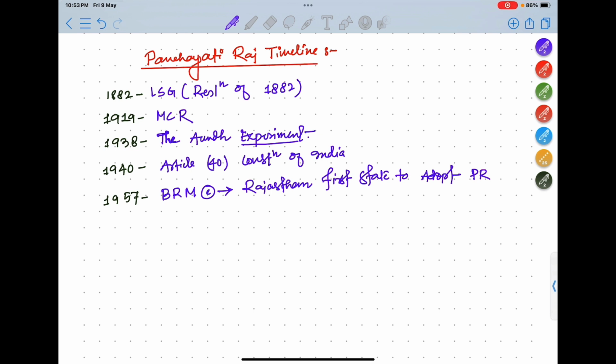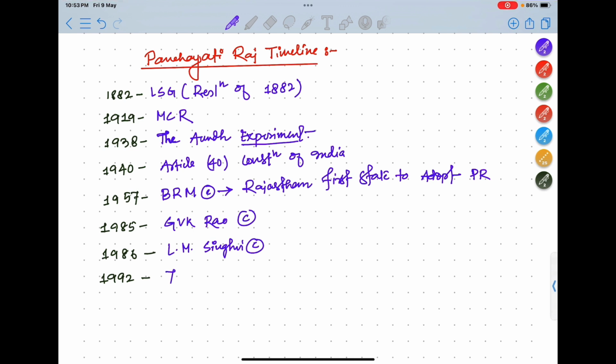Next is 1985. What happened in 1985? It is the GVK Rao Committee. Now we will discuss each and every committee in detail. Don't worry. Then 1986. It is the LM Singhvi Committee. Then 1992.